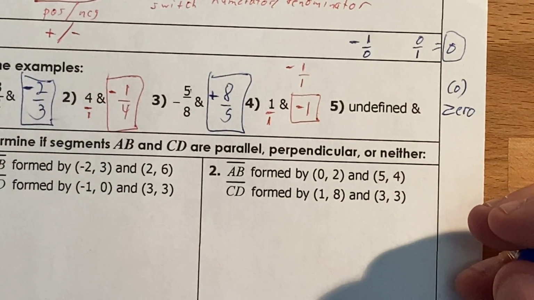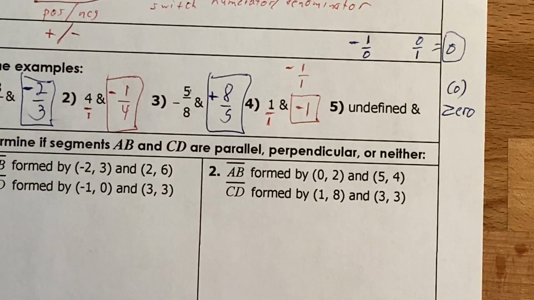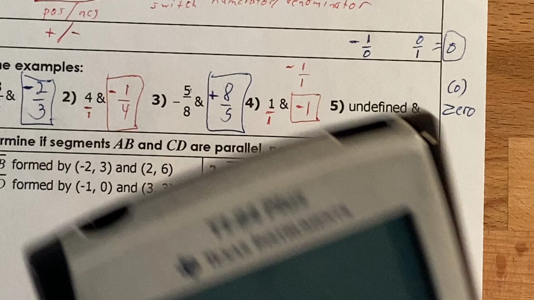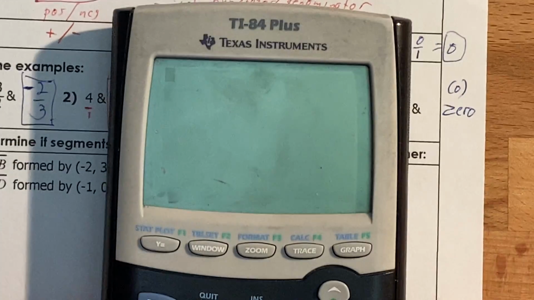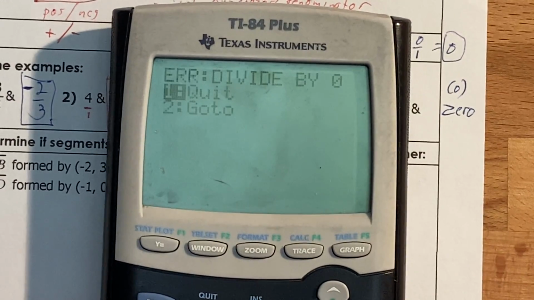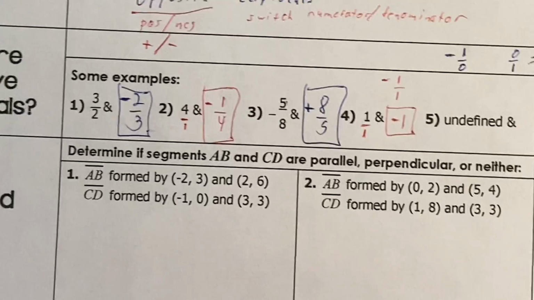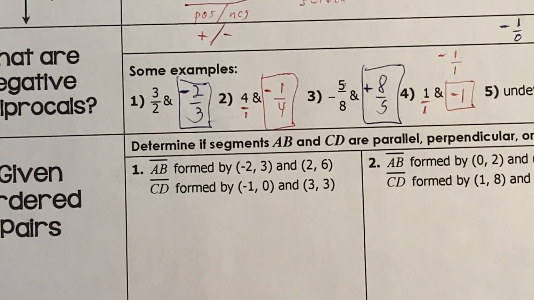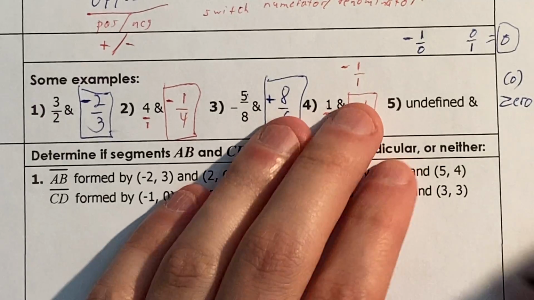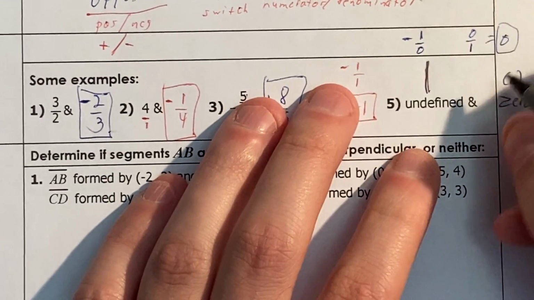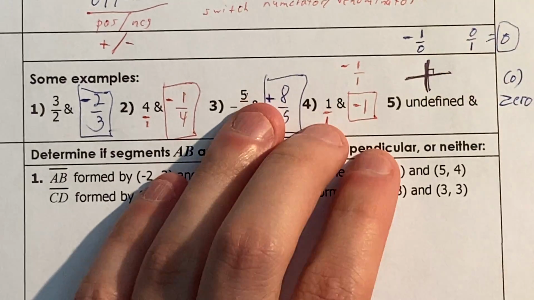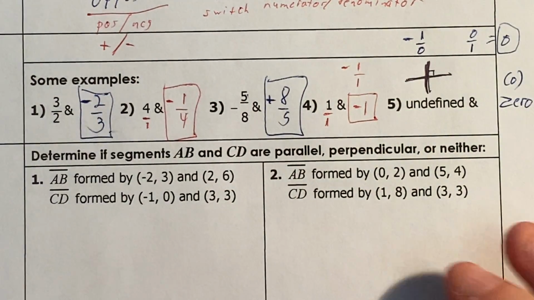But the thing is, you can't divide by 0. That's not possible in math. Just to show you, if you don't believe me, 1 divided by 0, it just says error, can't divide by 0. So you can't do it. So that's why it says undefined. In picture form, that just means you have a vertical line and a horizontal line. Undefined is vertical and 0 is horizontal. And sure enough, they would make perpendicular lines. So yada yada.